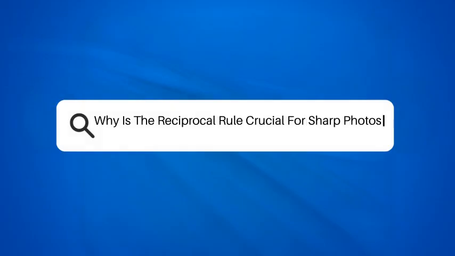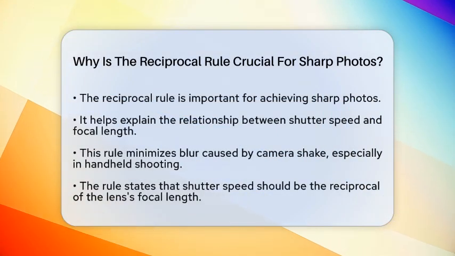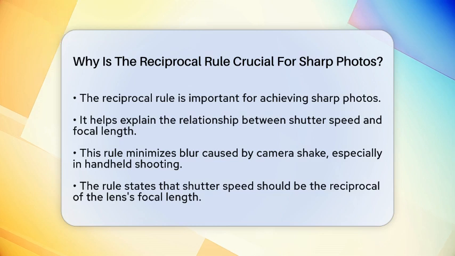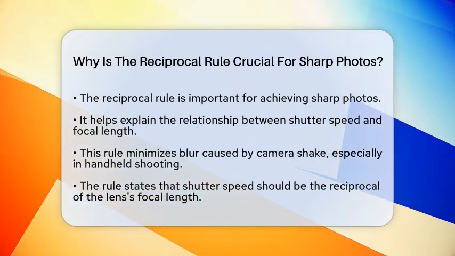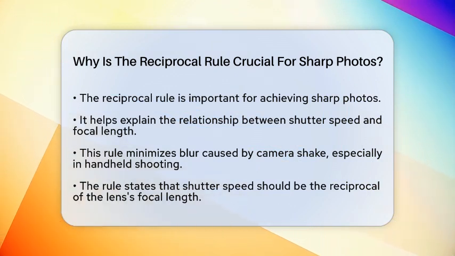Why is the reciprocal rule crucial for sharp photos? Have you ever wondered why some of your photos come out blurry, while others are crisp and clear? The answer often lies in the reciprocal rule, a simple yet effective guideline for achieving sharp images. This rule helps you understand how shutter speed and focal length work together to minimize blur caused by camera shake,